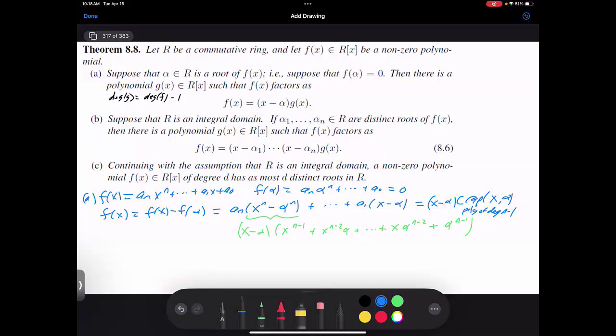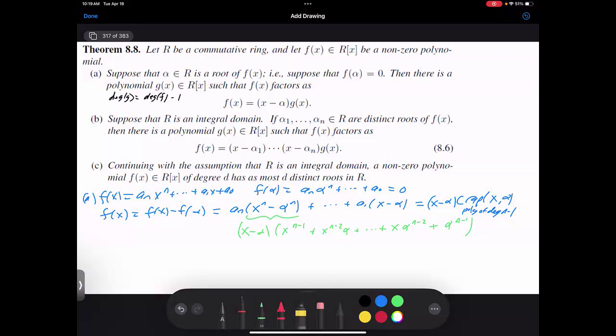So for part C, if g is constant and there was another root, a d plus first root, then when I plug that in, I would get alpha d plus 1 minus alpha 1, then alpha d plus 1 minus alpha 2, and so on. All of those would not be 0. And since it's an integral domain, what's their product? Non-zero. And that's where we use the fact that it's an integral domain.